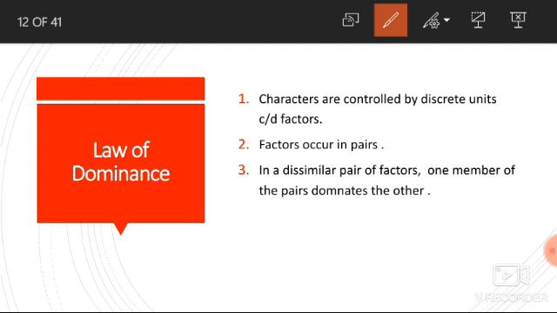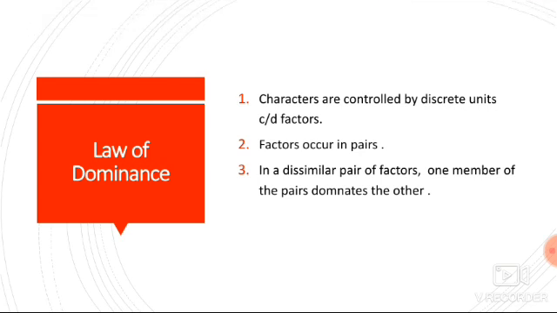Now, what is the significance of the law of dominance, this first law? Number 1, it explains why individuals of F1 generation express the trait of only one parent. Second, law of dominance is able to explain the ratio of 3:1 in F2 individuals. Third, it indicates why mixed population is superior as it hides many of the harmful recessive alleles.